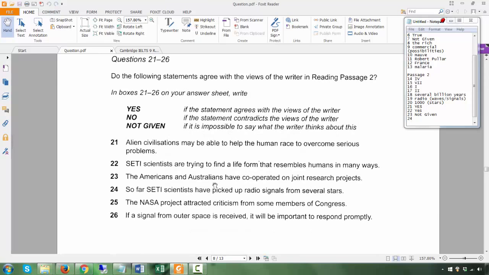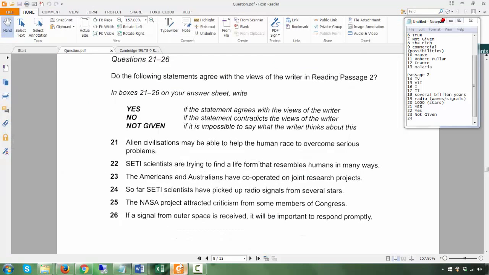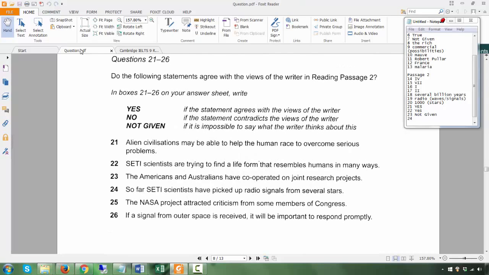24. So far, SETI scientists have picked up radio signals from several stars. Go to paragraph D. So far, there have been a number of searches by various groups.